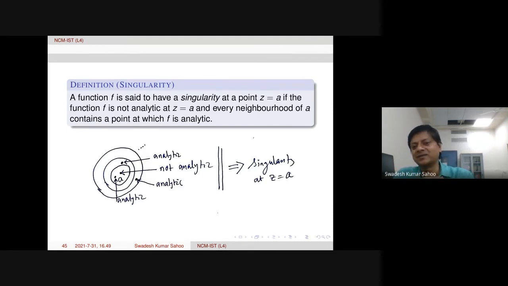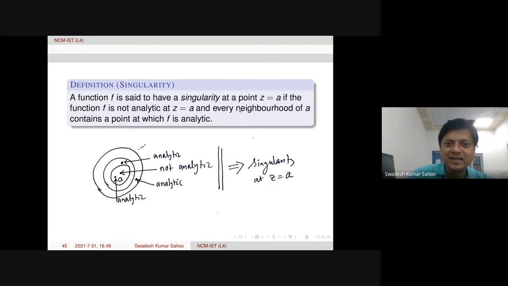No, it is actually not the case. We have an example like conjugate of z, which is nowhere analytic. That does not mean that all points are points of singularity. That is the most fundamental example to understand singularity.